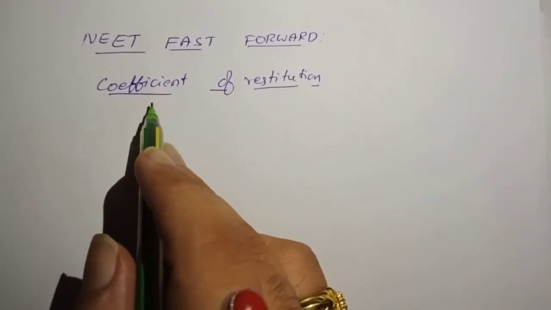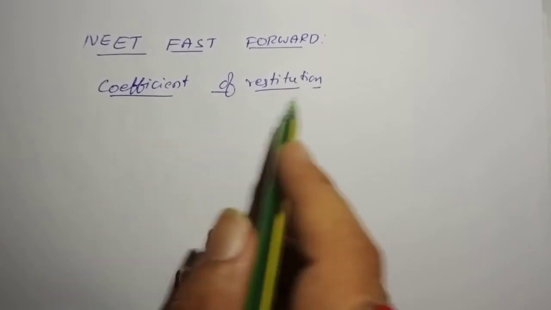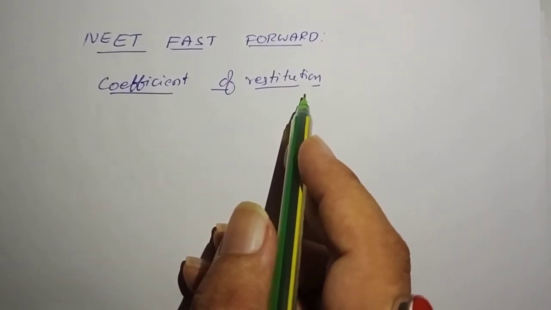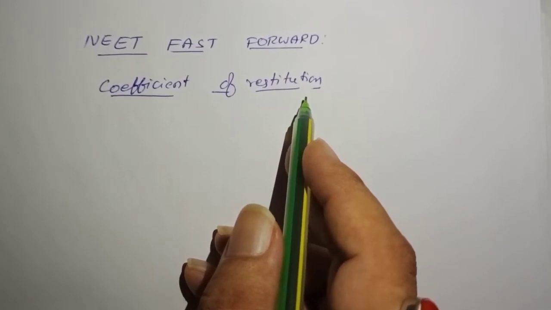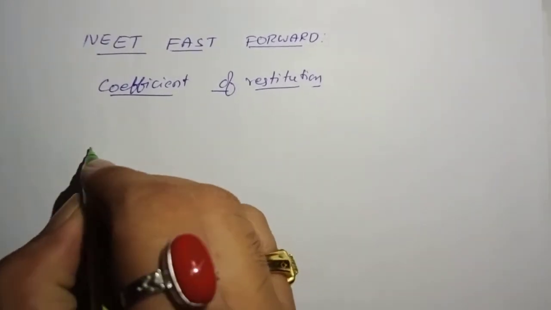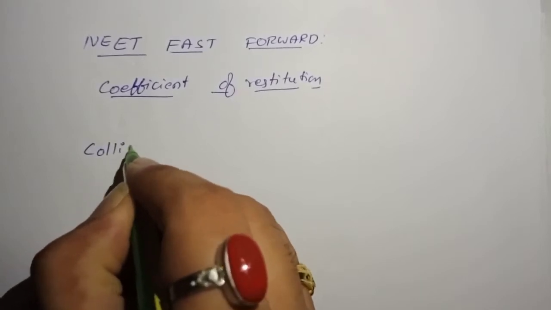Today we will discuss a quantity called coefficient of restitution. Coefficient of restitution tells us about the nature of collision. So what is a collision? What do we mean by collision basically?